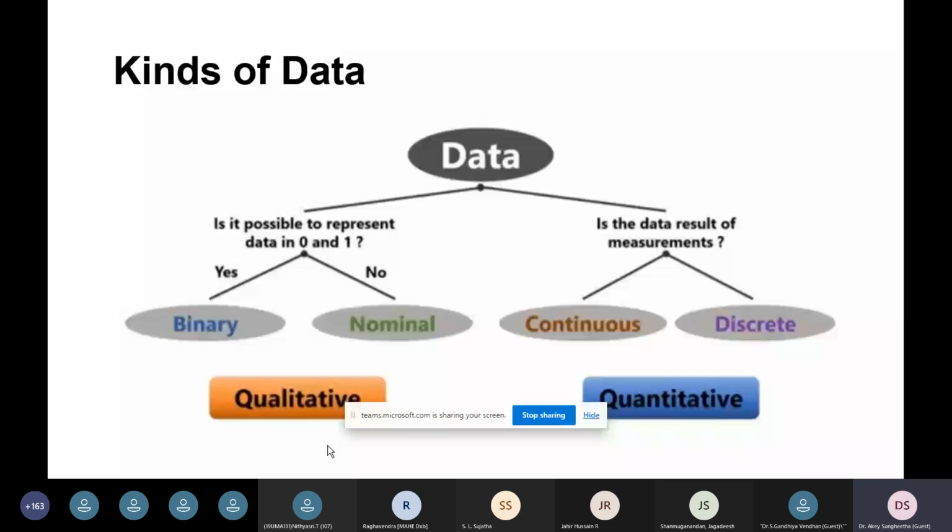Binary is the best example for qualitative analysis. And also there is nominal data. For example, if you can represent the size of a dress, whether it is small size or medium size or XL size. So we can represent the size for the dress. So that is also qualitative data.